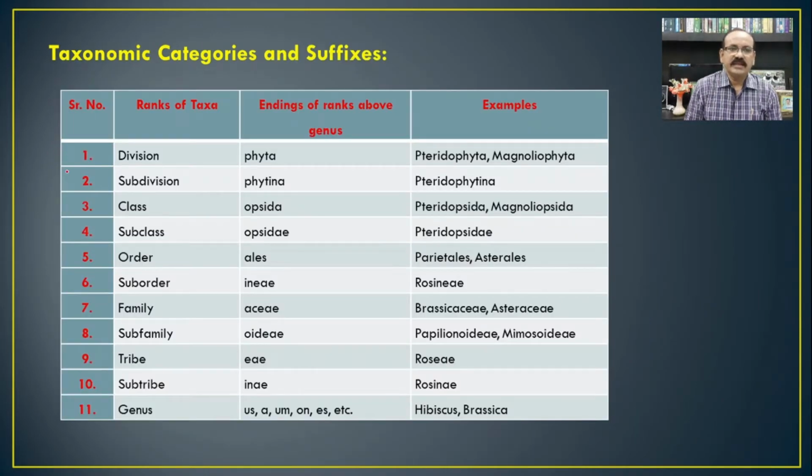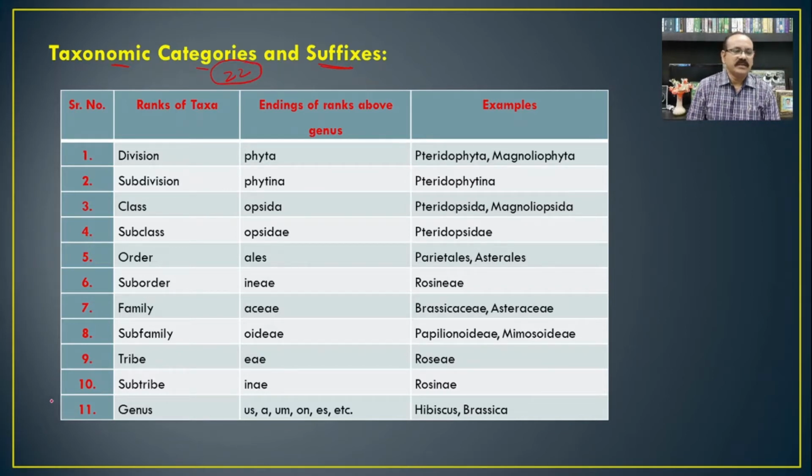If we see the different categories, then they are known as the taxonomic categories, and earlier in the lecture on plant nomenclature we have already covered this, but I have added this table in this lecture also, because whenever we are talking about the different categories or the different taxa, they are suffixed with particular letters. So here these are different categories. Total there are 22 categories in plant taxonomy.